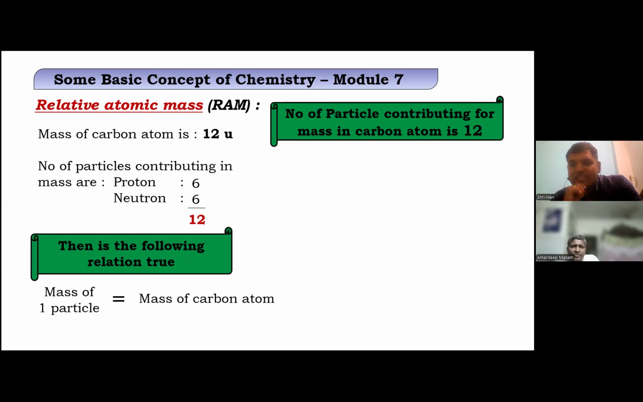No, it doesn't become, because it divided the watermelon into 12 parts. So one piece was 1/12 of the actual watermelon. Exactly. Here we go the same way, because it will become 1/12 part of carbon atom. Correct.